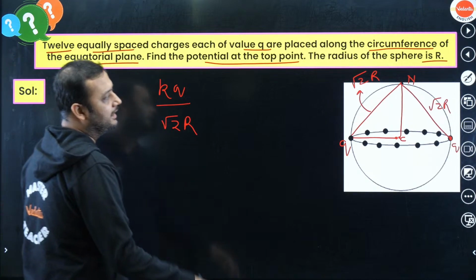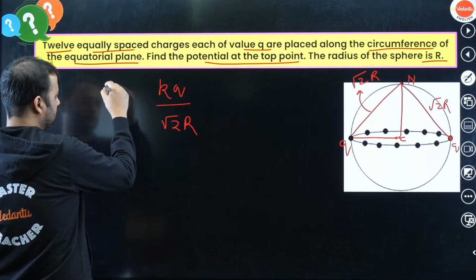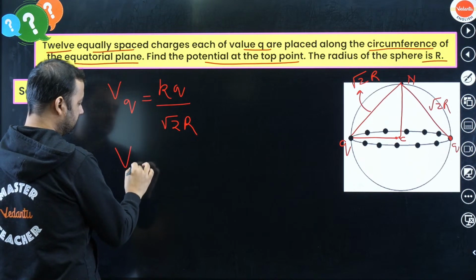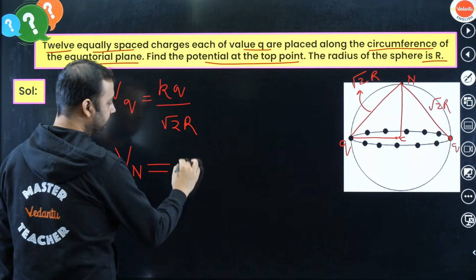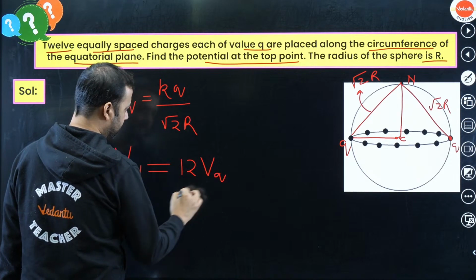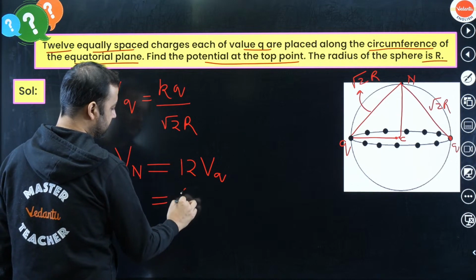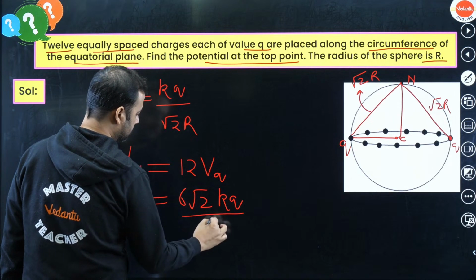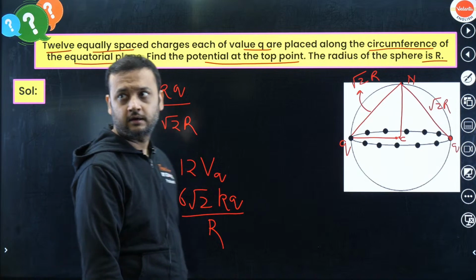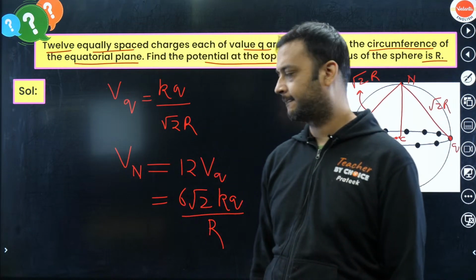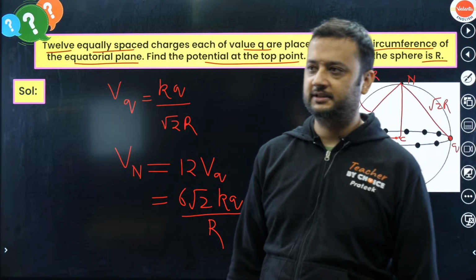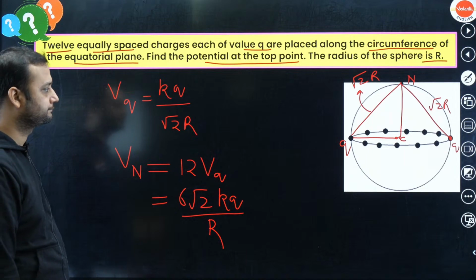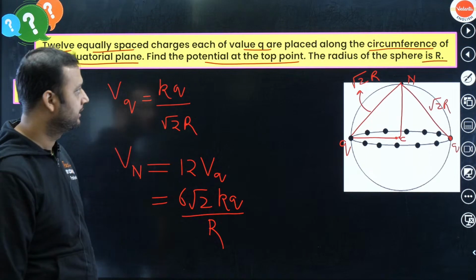Hence the total potential at N: this is the potential of q at N, so V total at N will be 12 into Vq. 12 by root 2 is 6 root 2, so 6 root 2 kq by r. I hope you have got it. Yes, you are correct. 6 root 2 into kq by r will be the answer for this question, the potential at the top point due to all the charges.